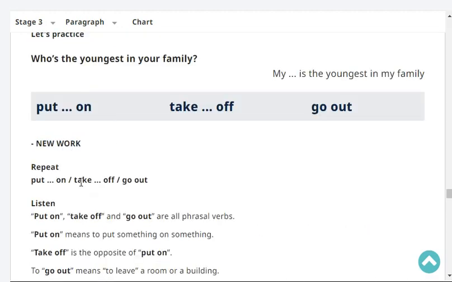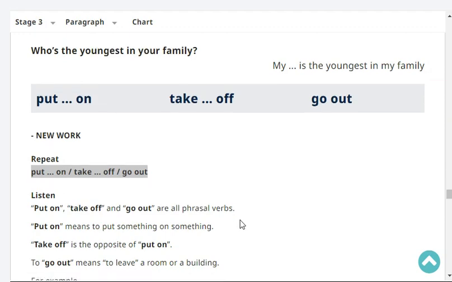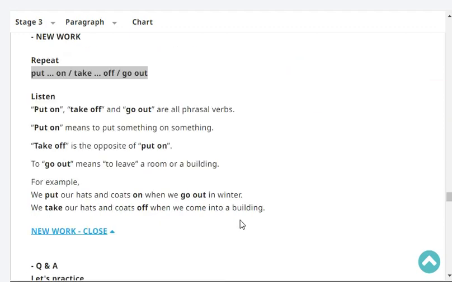Put on, take off, go out. Very good. Okay, listen. Put on, take off, and go out are all phrasal verbs. Put on means to put something on something. Take off is the opposite of put on. To go out means to leave a room or a building. For example, we put our hats and coats on when we go out in winter. We take our hats and coats off when we come into a building.